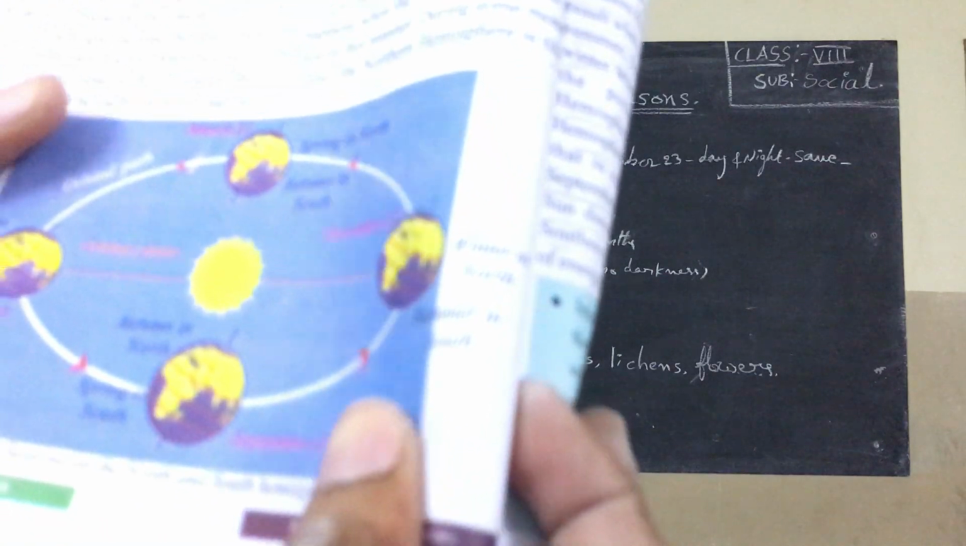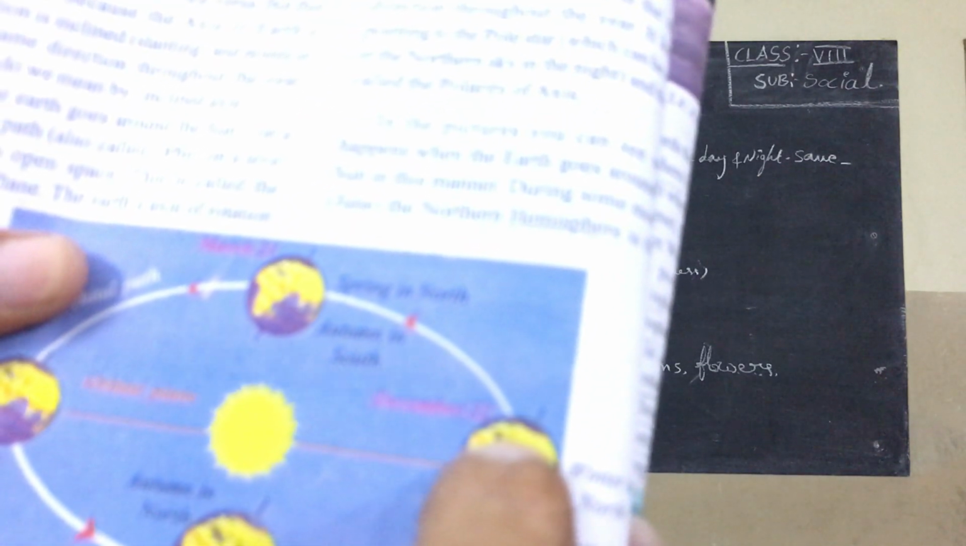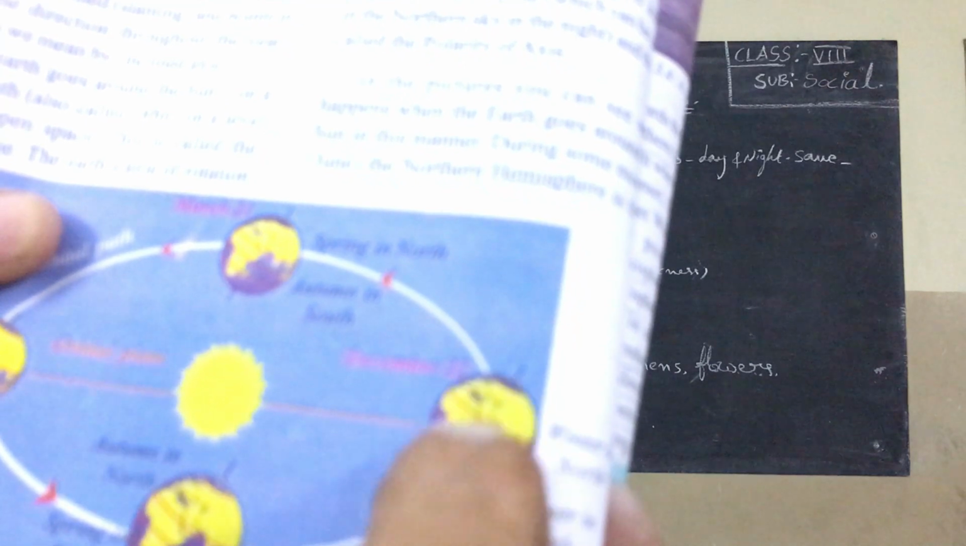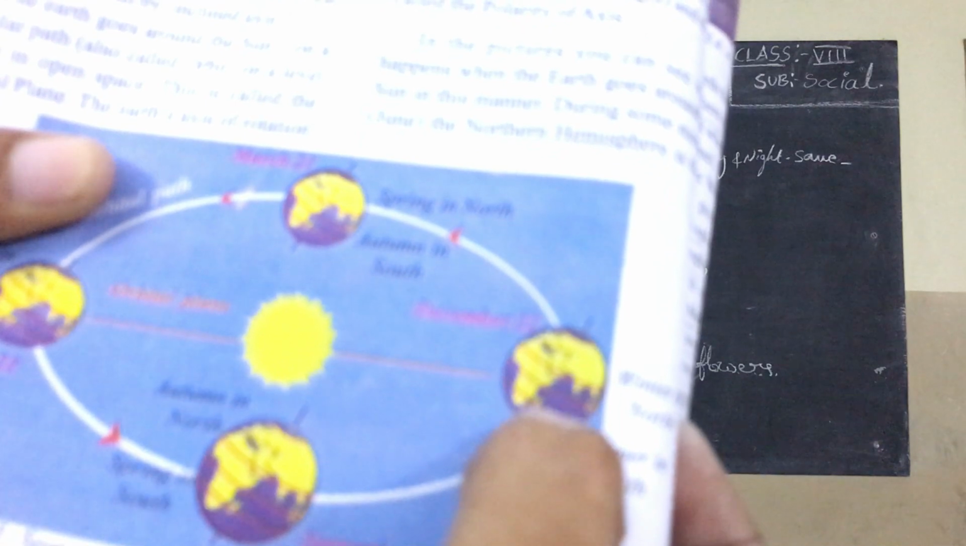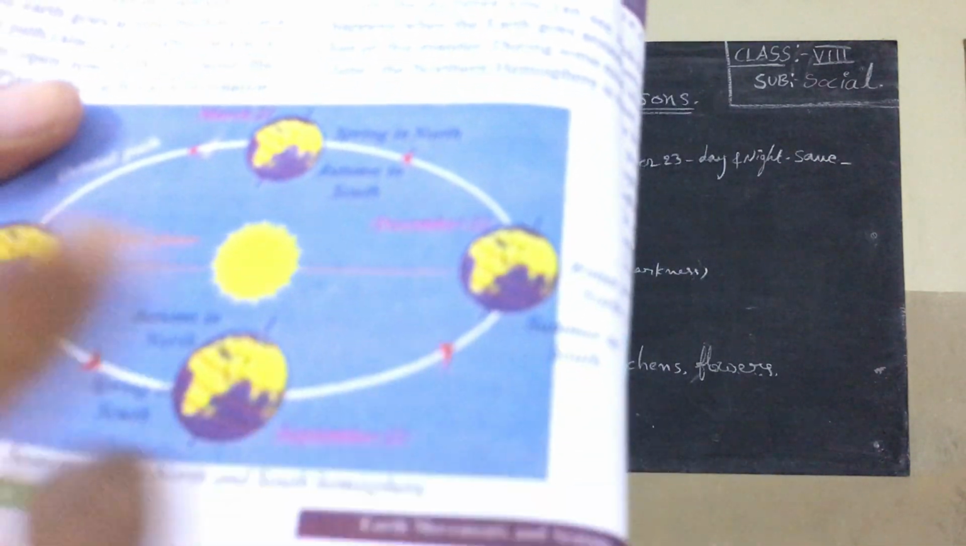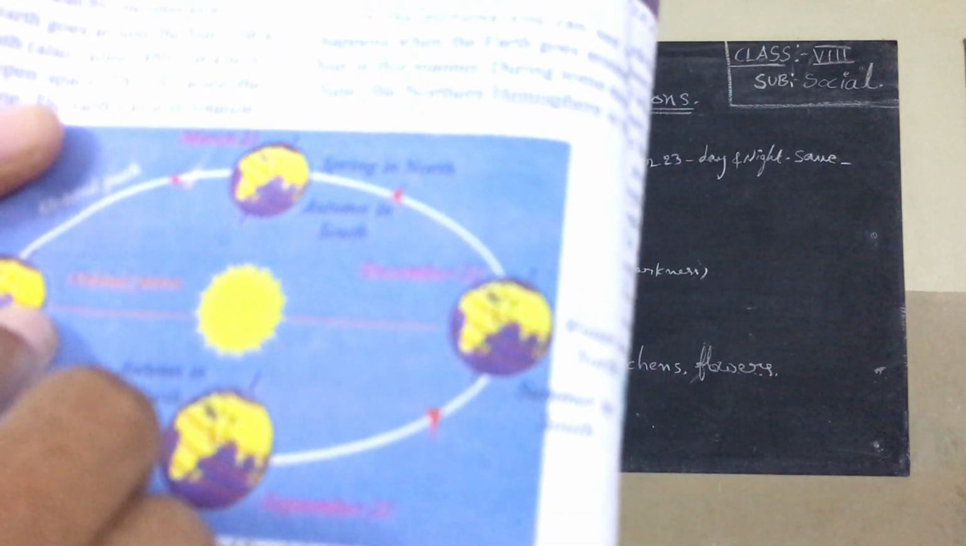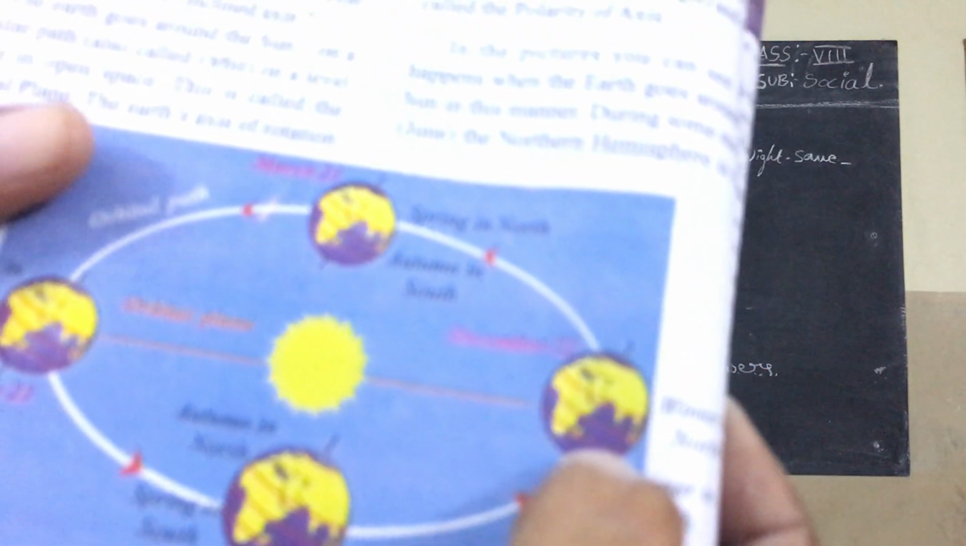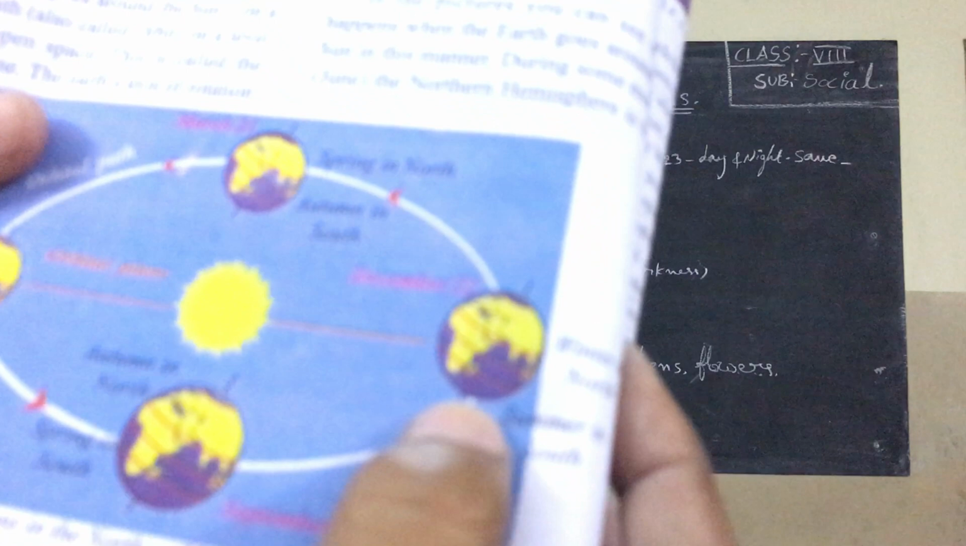On December 22nd, this is the northern hemisphere and this is the southern hemisphere. But here, listen, on December 22nd the sun rays directly fall on the Tropic of Capricorn. Here, on June 21st, the sun rays directly fall upon the Tropic of Cancer. On December 22nd, the sun rays fall directly upon the Tropic of Capricorn. So that is what we observed. Have you understood? Now listen.